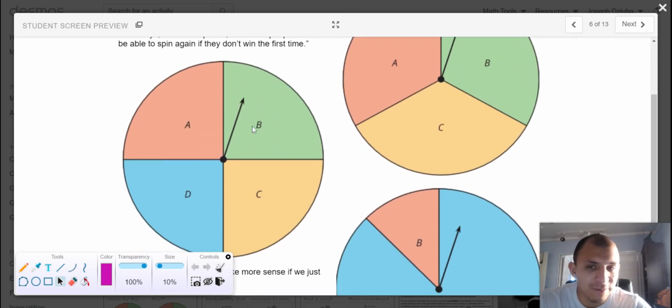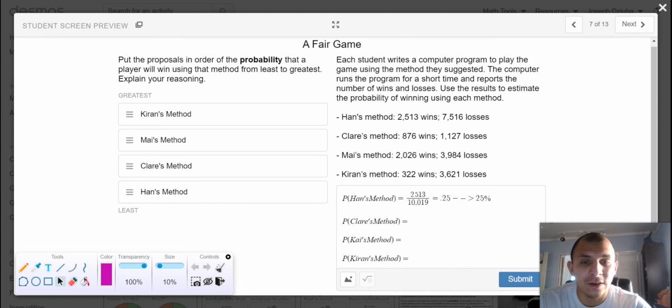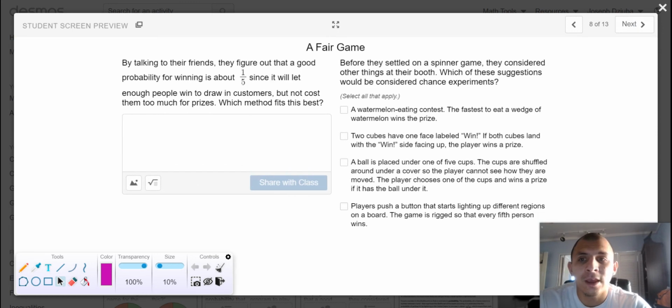Because there's a 25% chance in Han's spinner that you'll be able to land on A, B, C, or D. All right, make sure you complete the final 3 probability percentages. Before answering our final slide for today's activity, by talking to their friends, they figure out that a good probability for winning is about 1/5, since it will let enough people win to draw in customers but not cost them too much for prizes. Which method fits this best?